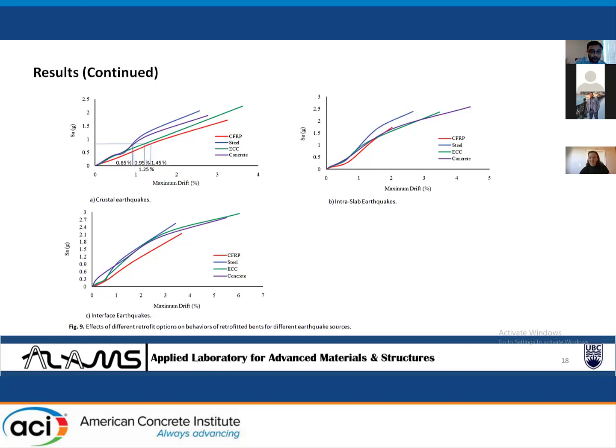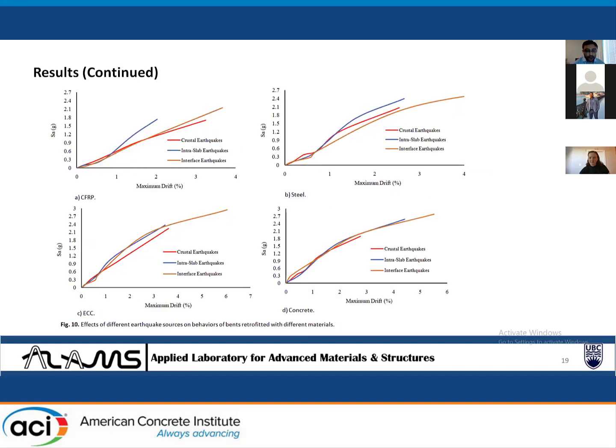For concrete, it is 0.95%. And for the second figure, for CFRP, it is 1.45%. For ECC, 1.25%. For concrete, it is 0.85%. And for the third figure, concrete is 0.95%, and for steel it is 0.85%.